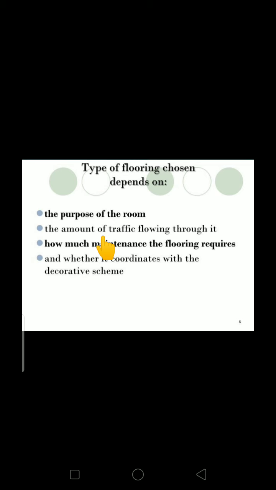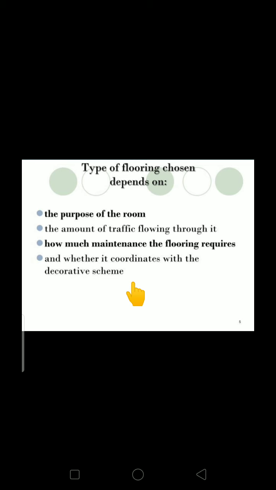Next, the type of floor chosen depends on certain criteria. First, for what purpose it is required, because flooring for the bedroom, hall and kitchen are different. For the kitchen we use some lightweight aggregate, meaning granites and similar materials, but for the hall we use quality or costly flooring. Next, the amount of traffic flowing through it, that is, the loads acting on that particular floor, which we also need to consider.